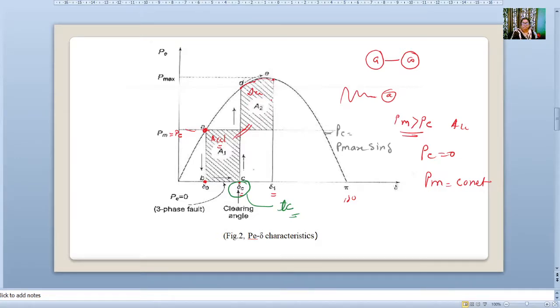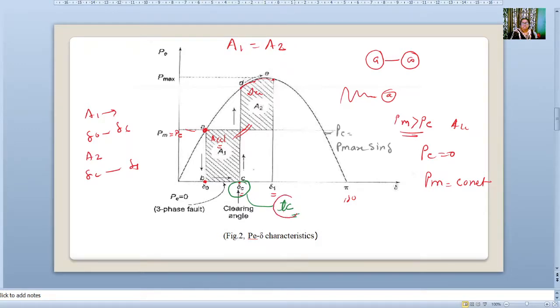Here we have to find out area A1 equal to area A2. Just remember, area A1 starts from delta 0 to delta C. Area A2 starts from delta C to delta 1. Here we have considered only the clearing angle and clearing time.